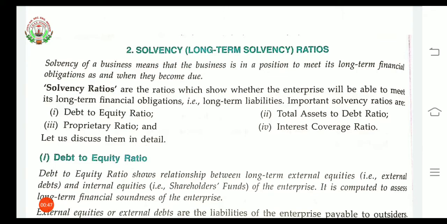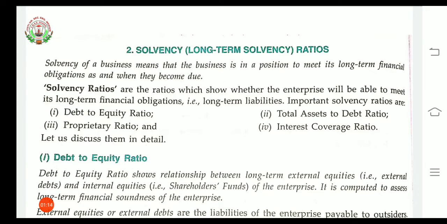In today's class, we are going to understand the second type of ratio, that is solvency ratio. It is also called long-term solvency. First, we will understand the meaning of solvency. So, solvency of a business means that the business is in a position to meet its long-term financial obligations as and when they become due.